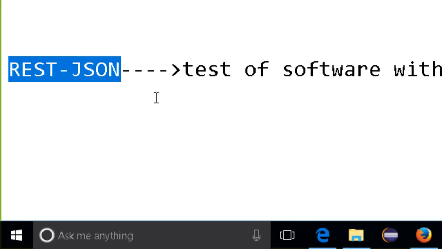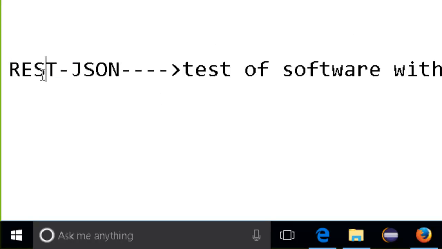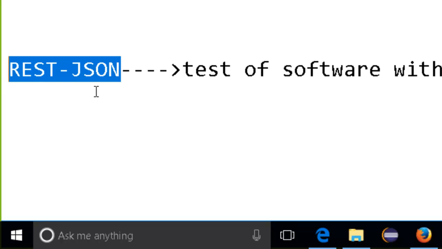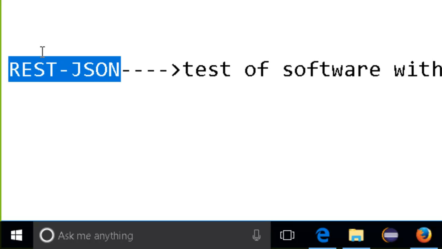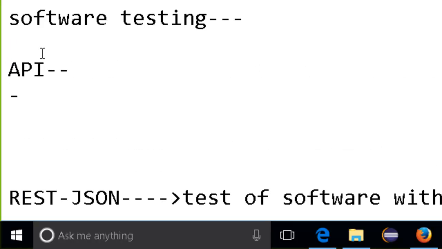Can any one of you tell me what REST is and what JSON is? REST is something to make my connection secure. JSON is something which will help me to communicate. Understood? REST JSON is very famous these days.